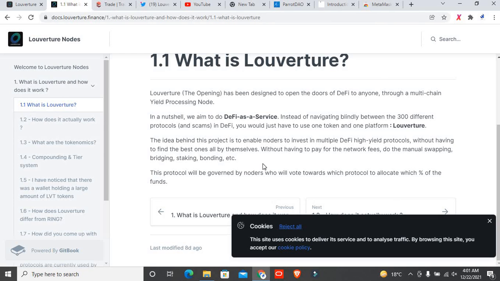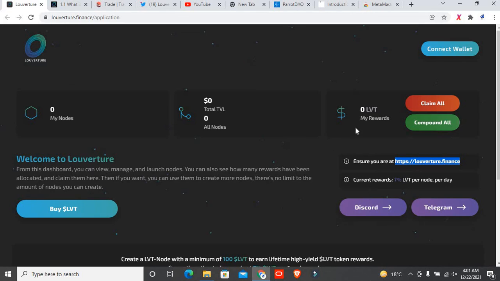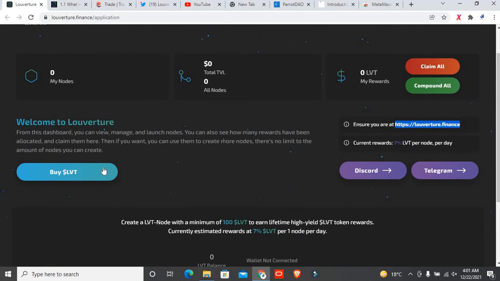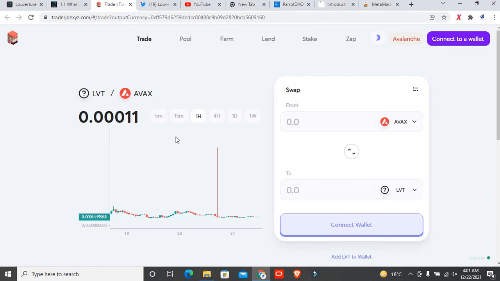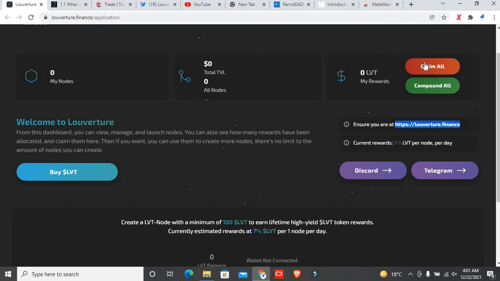They simply work on multiple channel processing nodes. You can also know about that, because I already told you about what they can do. If you look at the main title of this project, then we directly understand what they want and what will be done in this project. So if you buy this LVT from here, after that right here you can directly see many types of rewards, and you will claim all of them one by one. So this is all about LVT.